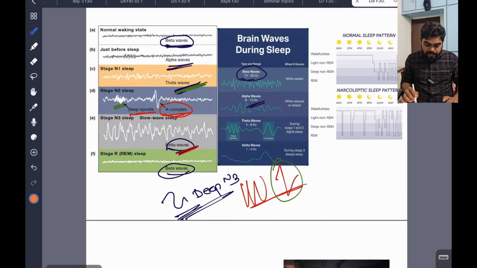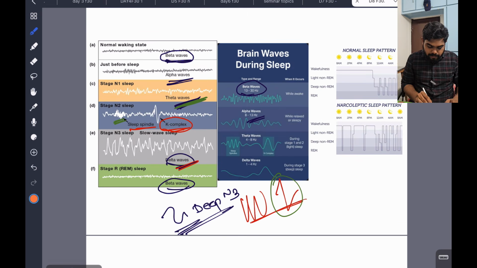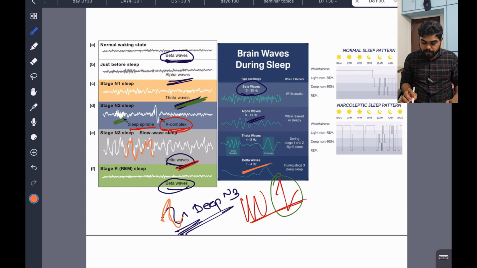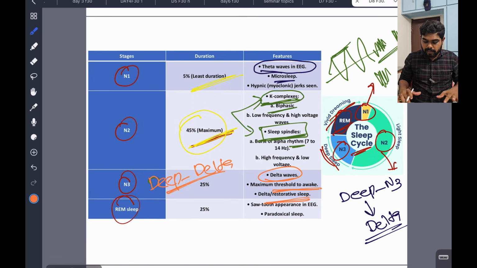Now you can see the delta waves here. Delta waves are very low frequency, seen during the N3 stage. So this is very important. Only these two stages are important. Everywhere they can ask questions. They can ask the stage of maximum duration of stay, which is N2, and the deep sleep, N3. The quality of sleep is determined by N3.